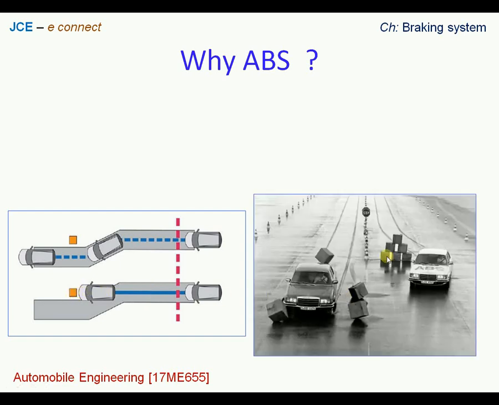Similarly, we see another example here where we have one vehicle as it approaches, and this is done purposefully just to show us the importance of anti-lock braking system. As the vehicle approaches close to the obstacle, these are some of the boxes which are kept as an obstacle, the driver at the nth moment applies the brake. We can see the tire marks here, and the response time is limited, but still he wants to control the vehicle and move it to avoid the obstacle. So he turns to the right side.